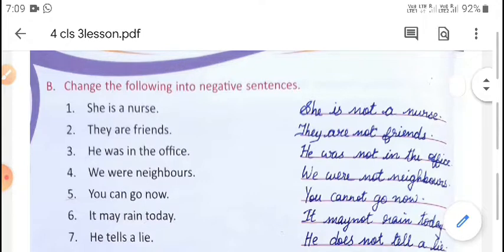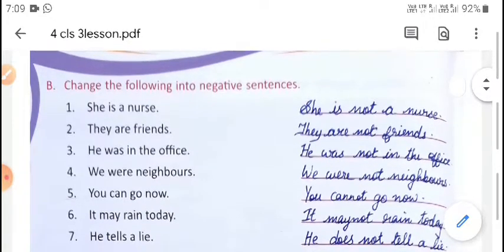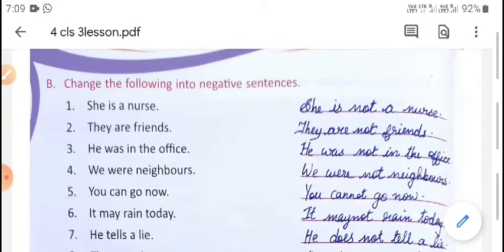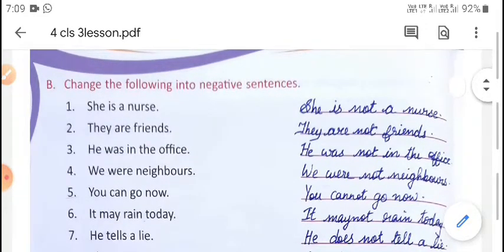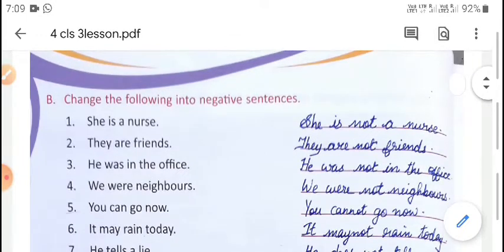So today we are going to discuss the exercise part of lesson 3, negative sentences. Yesterday we learned how to make negative sentences. So exercise A was over yesterday. Now from B onwards we are going to start. Change the following into negative sentences.